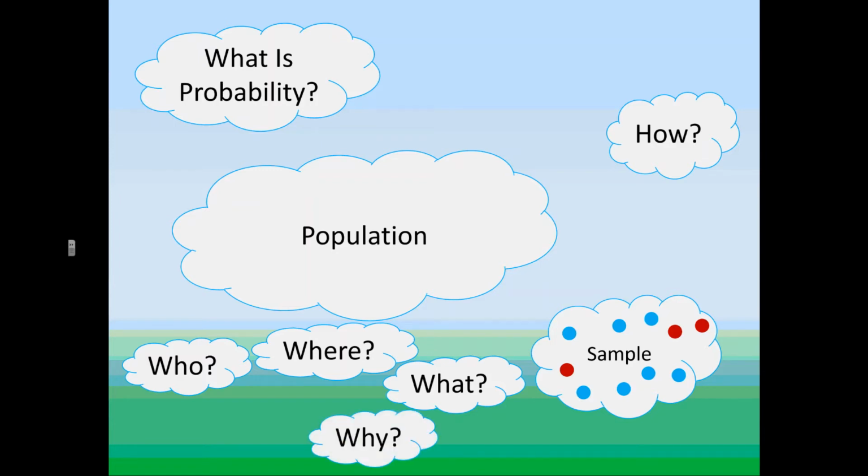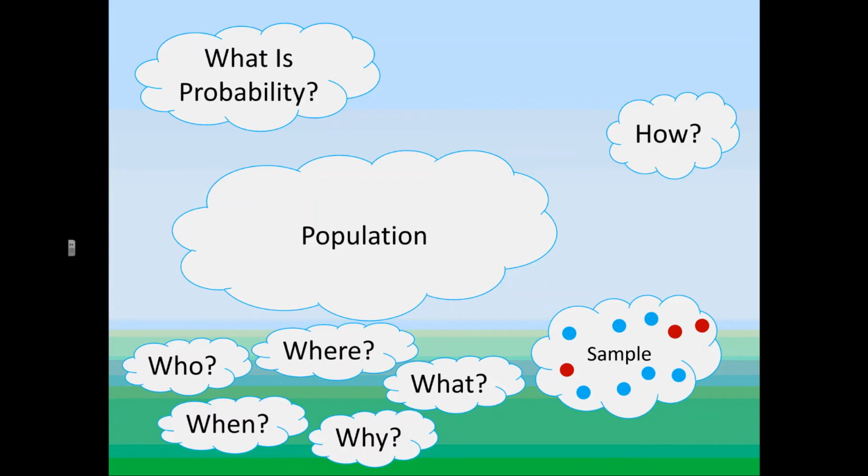Why? Why were we trying to figure out who was sick and who was healthy? Was this a study being paid for by the hospital? Did the hospital pay for this to be done? Did a politician pay to figure out who was healthy and who was sick? Because that could drastically change the results.